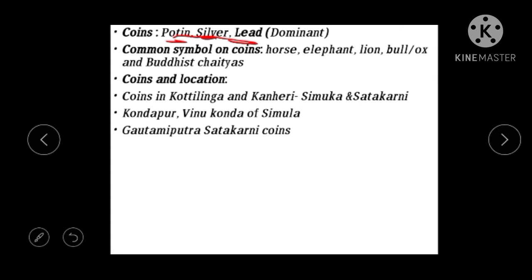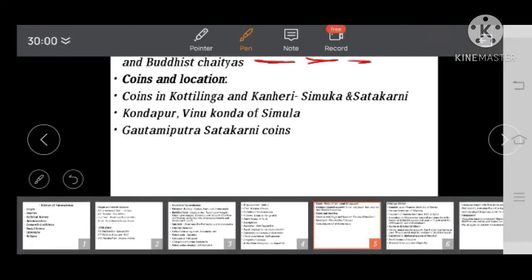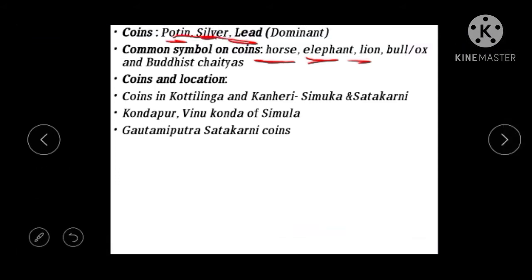Okay, and on the coins, what were the symbols? On the coins, one side is a symbol, the other side is the ruler. So they used to mint like that. The common symbols were horse, elephant, lion, bull or ox, and Buddhist chaityas. These are the common symbols that we see on the coins of Satavahana.